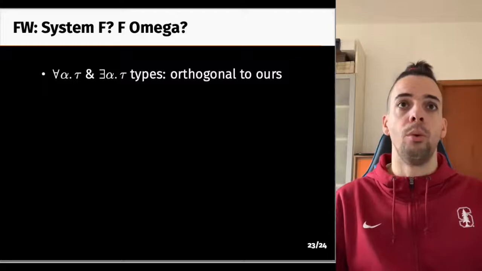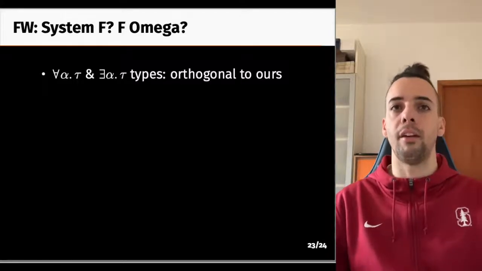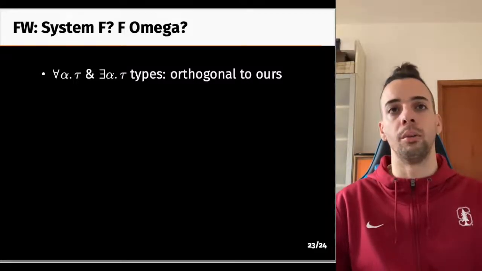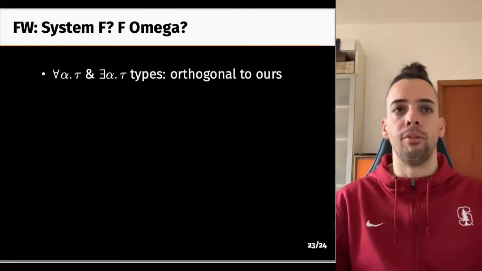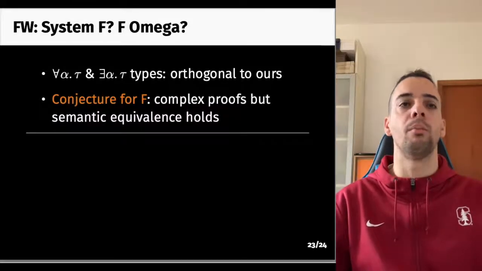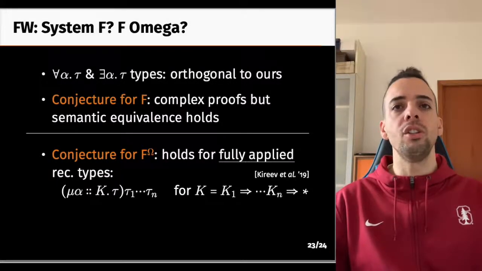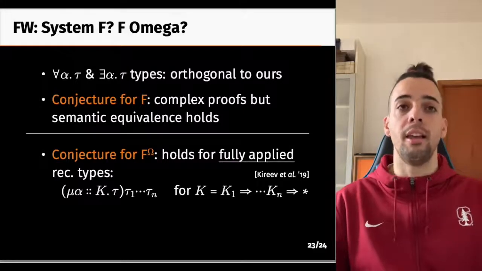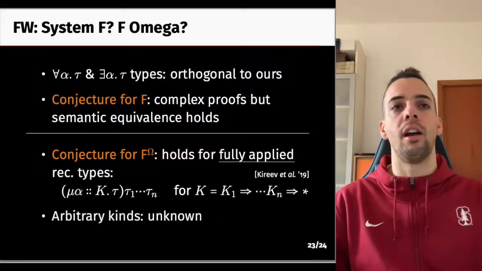Going forward, we ask ourselves about even richer languages. Now, concerning System F, we know that universal and existential types are orthogonal to what we studied. Our initial work had System F types, but we dropped them for simplicity. We conjecture this result scales to System F with a slight complication of proofs only. Instead, for System F omega, we conjecture that this result holds for fully applied recursive types. That is, recursive types with all of their kinds supplied and with a star as the final kind.